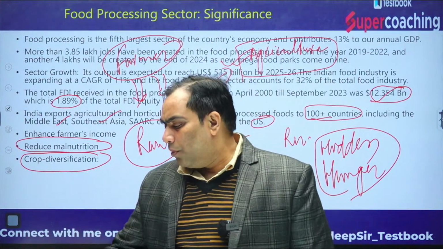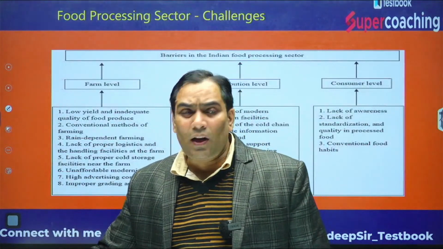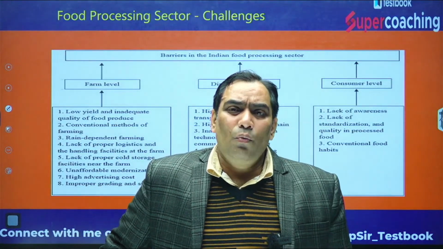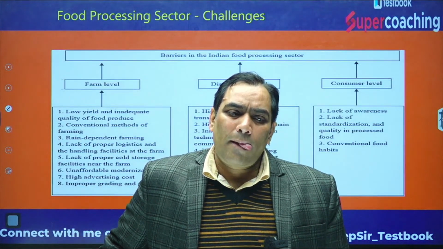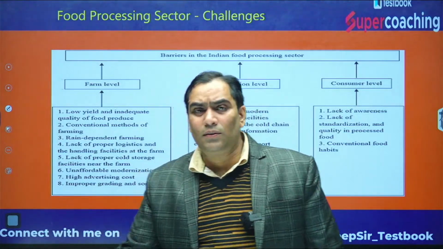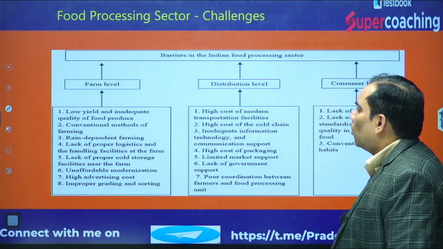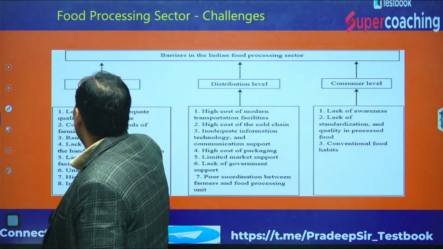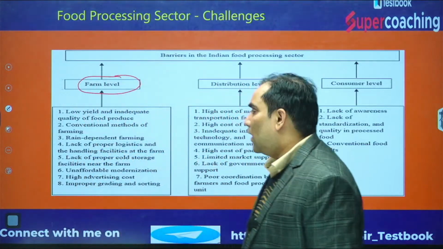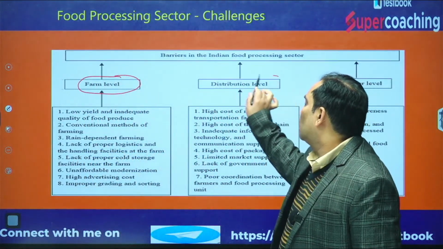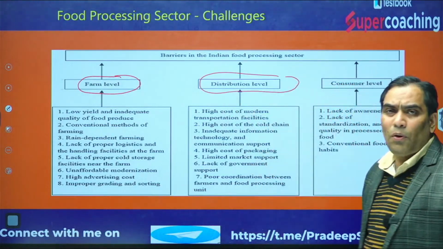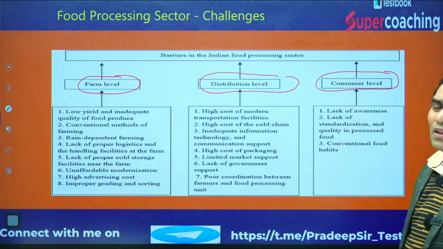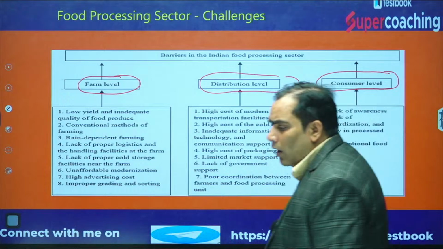Okay, now we are going to proceed further and discuss the challenges of food processing industries. What challenges do they face? We are going to discuss those things. First we will discuss the challenges at the farm level, that is, at the farmer level. Then we will discuss the distribution level, that means industry level, what are the problems, and at the retail level, that is the final consumer, what are the challenges at the consumer level.